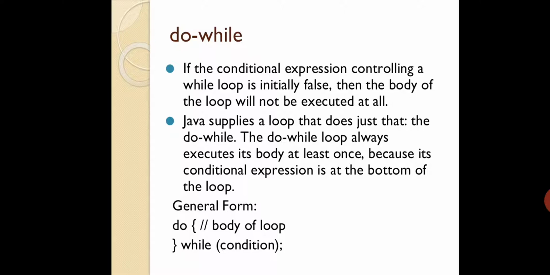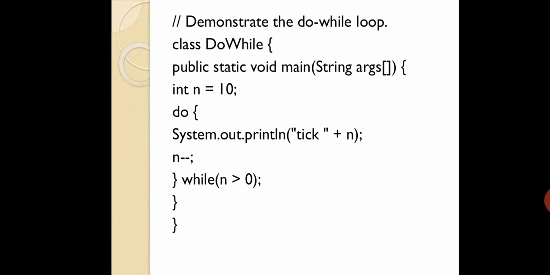So the general form they have given here. So do is nothing but a predefined keyword. Then you have the body of the loop. Then at the end you have the while condition. So while is also a predefined keyword in Java. Fine. Then you are going to check the condition.